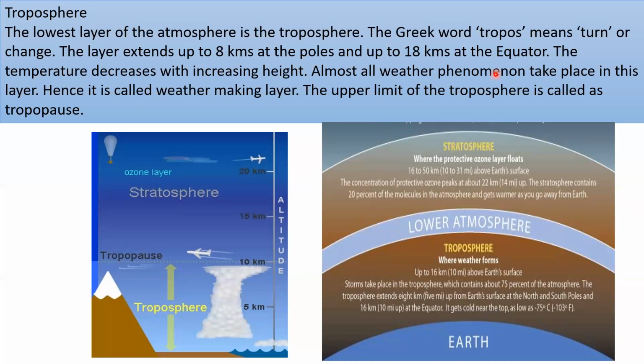Sorry, near the equator. Not near the poles, near the equator. Near the poles, the layer extends up to 7 to 8 kilometers, and near the equator, it extends up to 17 to 18 kilometers.